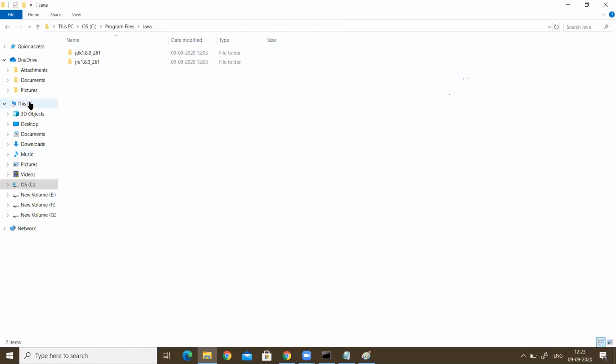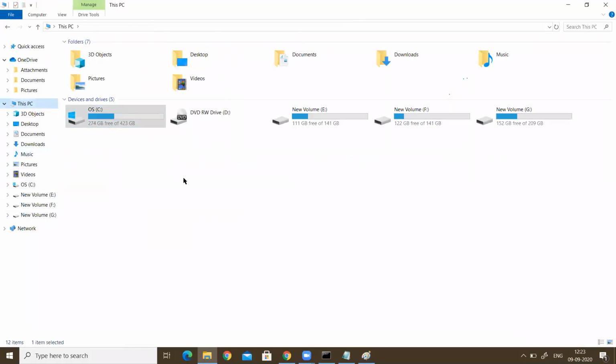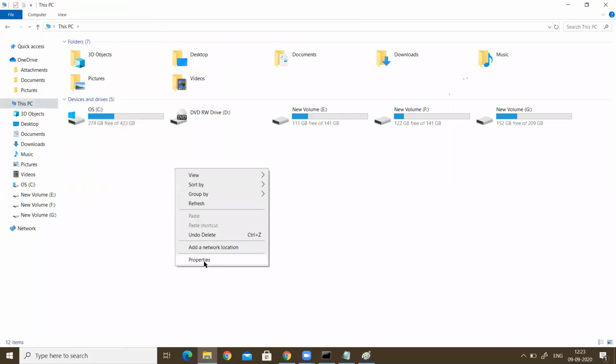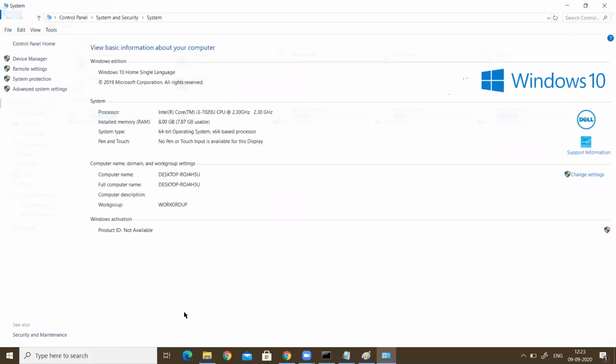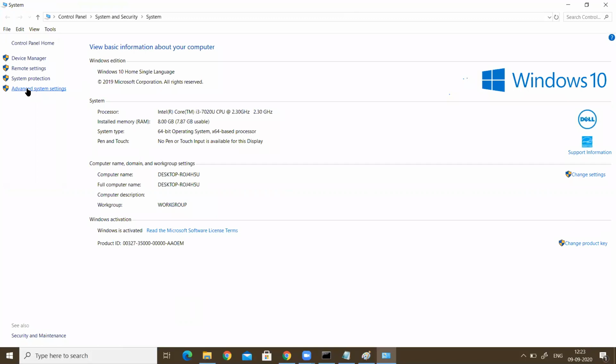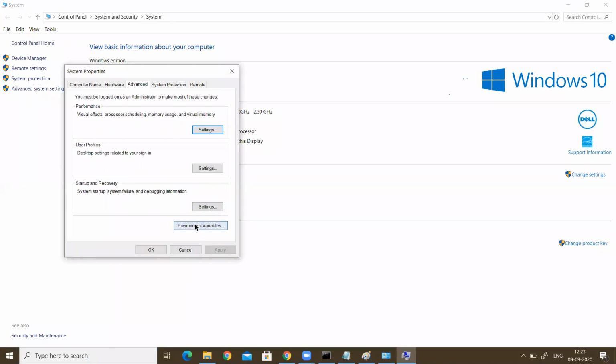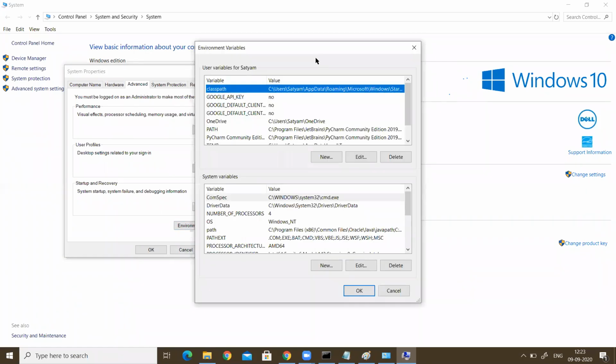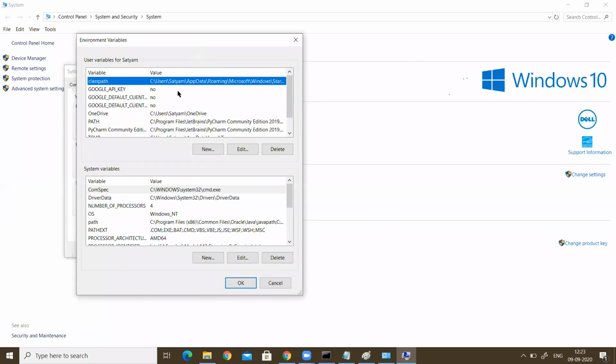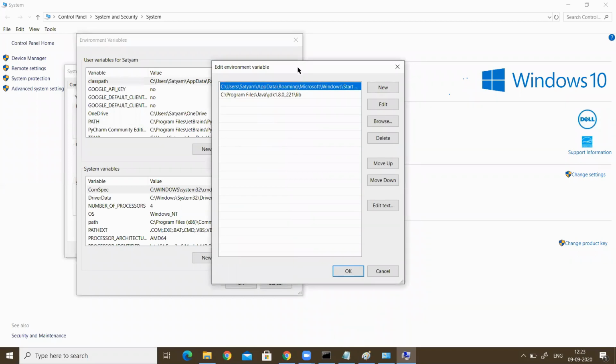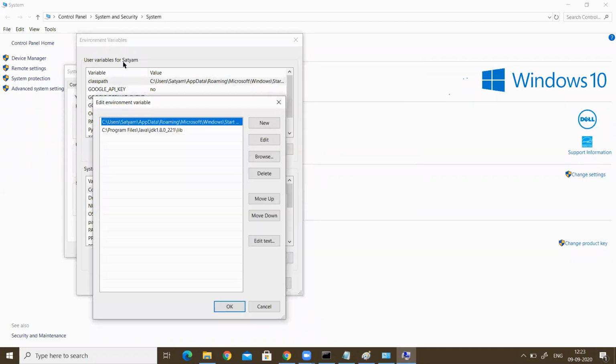Go to My PC, This PC. Right click and go to Properties. Click on Advanced system settings. Go to Environment Variables, and here go to the classpath. First, in user variables, select the classpath. Here it is already set, so I can delete it. Now we have to set the path.